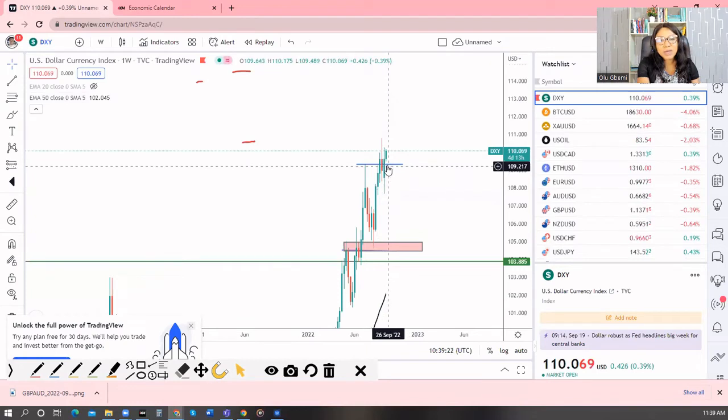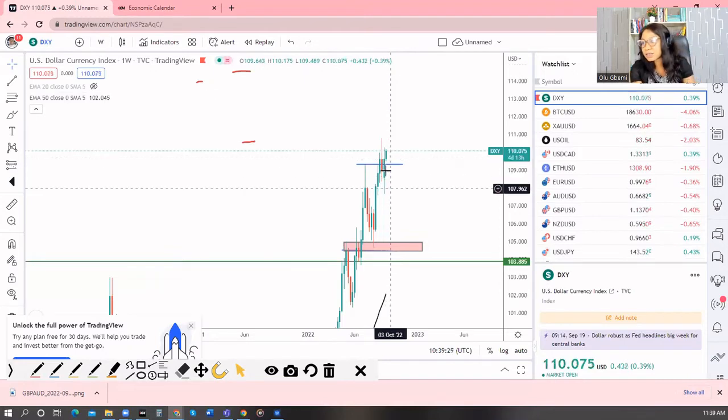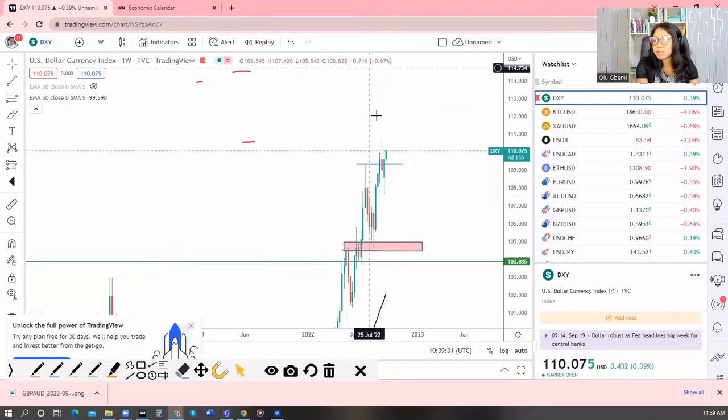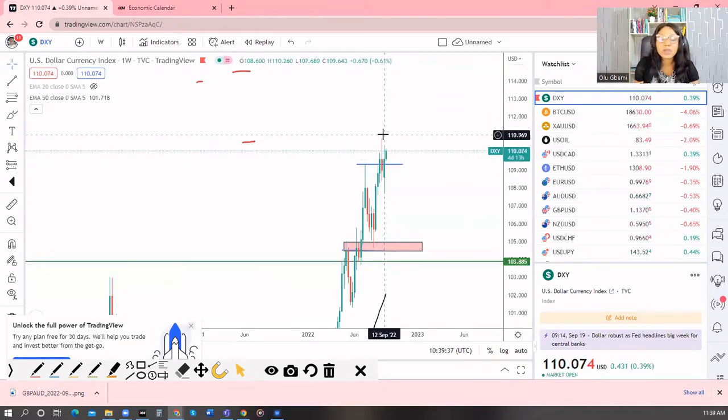Was it the PCPI we had about 2 weeks ago? Yes, I think we had this. No, it was when we had this. This PCPI was last week when we had that movement up, and this week it started up again. It's still moving up. The dollar is quite strong compared with the other currencies, but I think the interest rate decision this week would help us see more movement, whether it's going to go up or down.